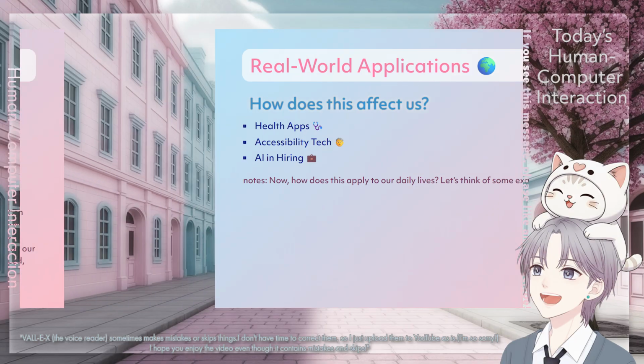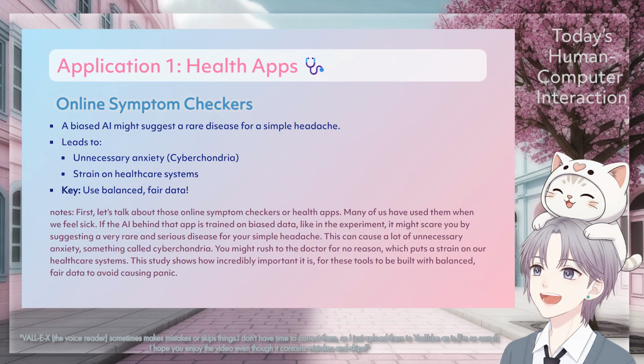Let's think of some examples. First, let's talk about those online symptom checkers or health apps. Many of us have used them when we feel sick. If the AI behind that app is trained on biased data, like in the experiment, it might scare you by suggesting a very rare and serious disease for your simple headache. It can cause a lot of unnecessary anxiety, something called hypochondria. You might rush to the doctor for no reason, which puts a strain on our healthcare systems.